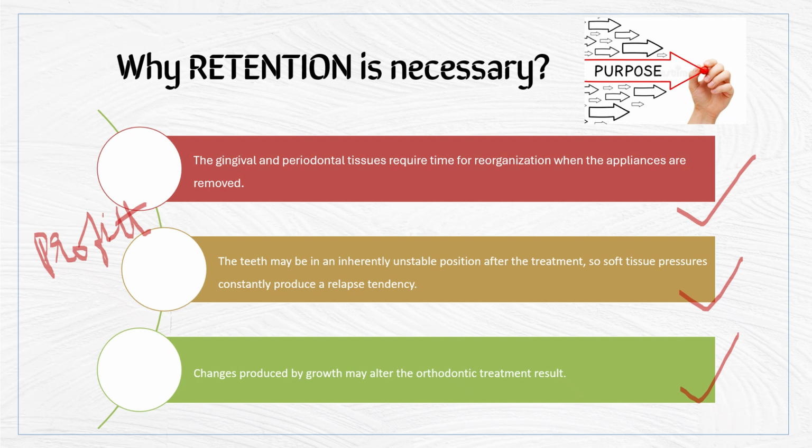Whenever the appliance is removed, they will recoil back to their original position, so there will be loss of retention. So proper time should be given for the gingival and periodontal tissues to reorganize to their new position after orthodontic treatment. For that process, retention is necessary.